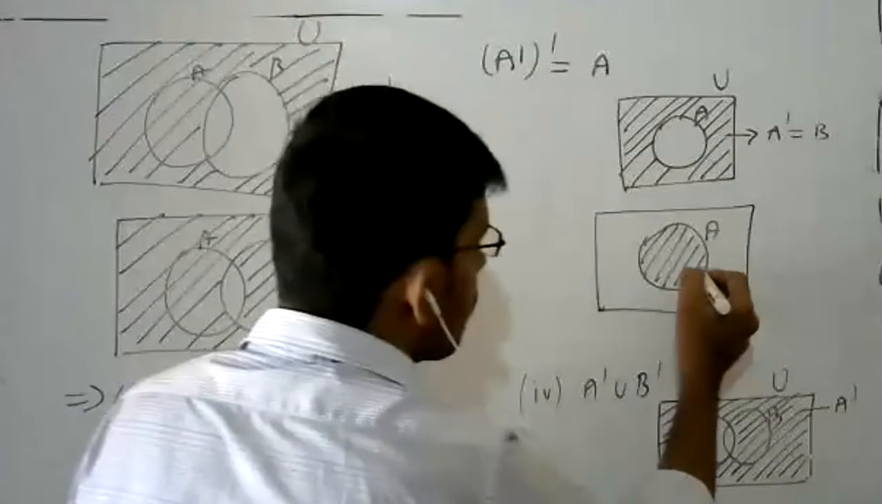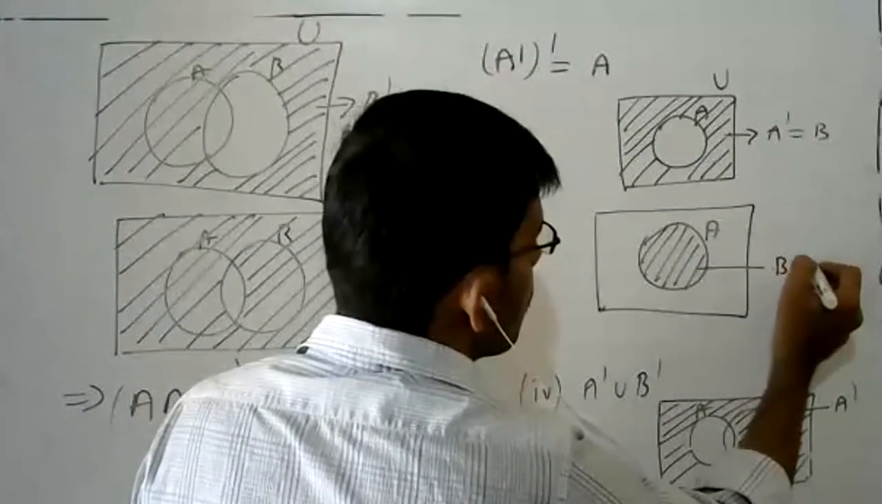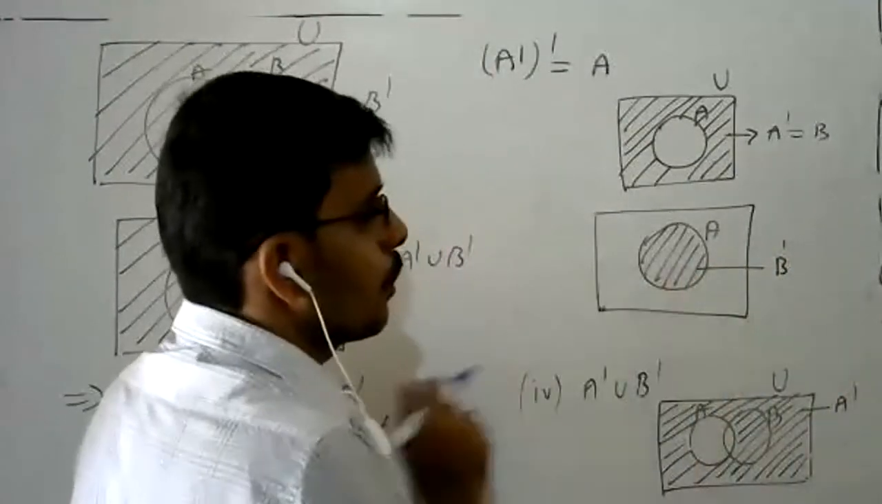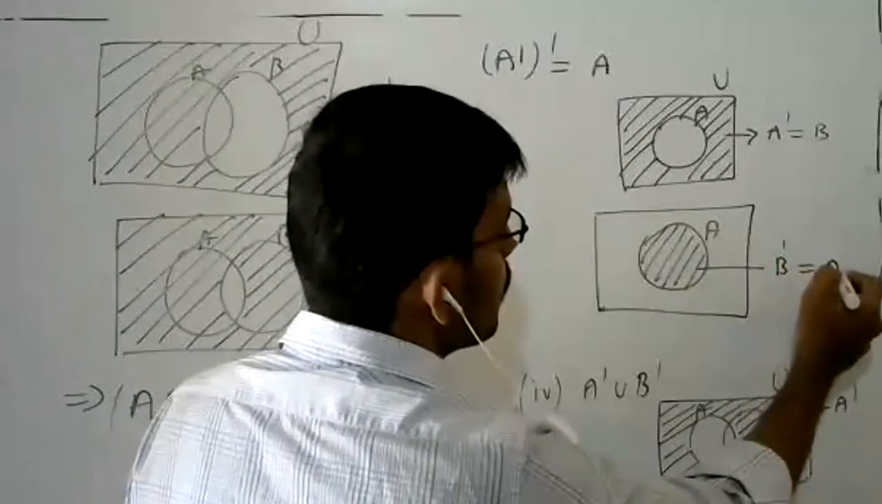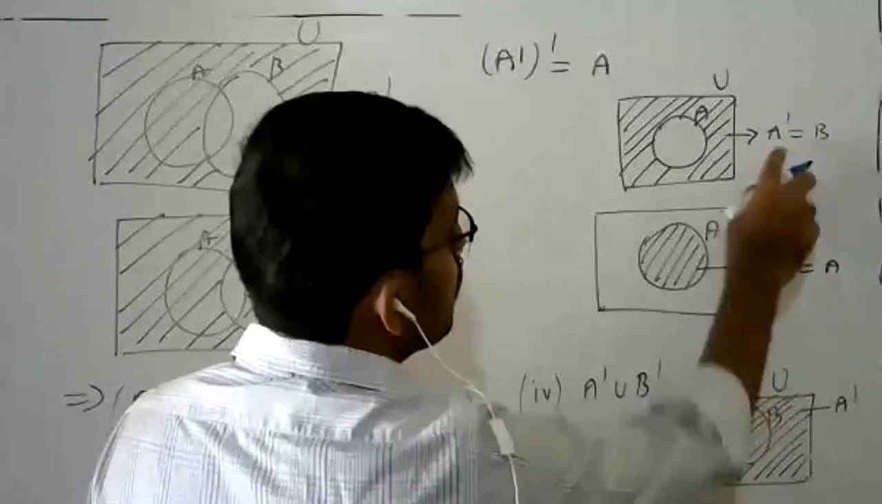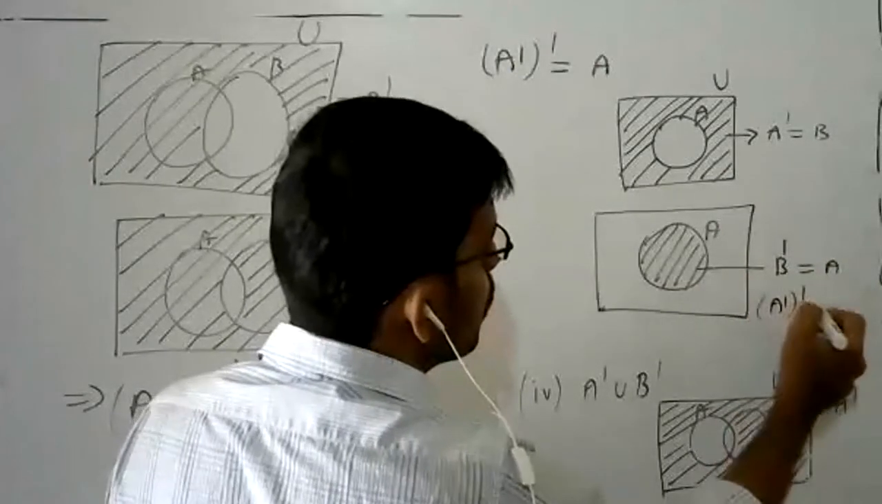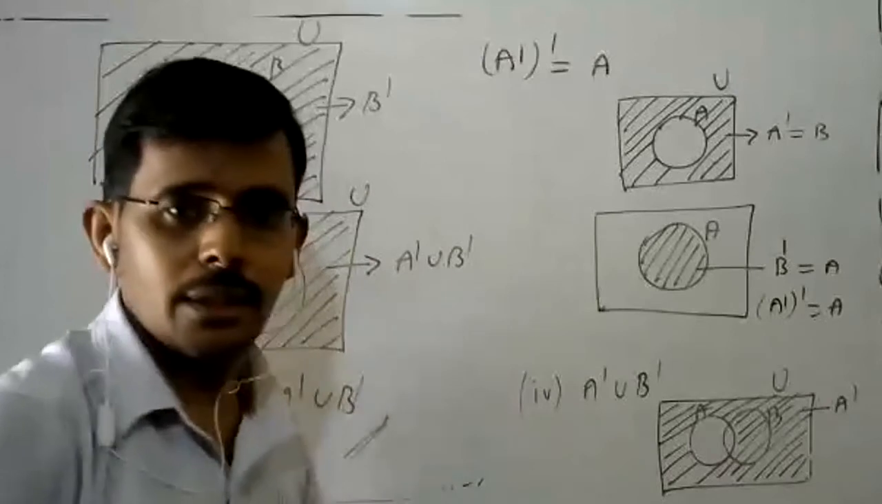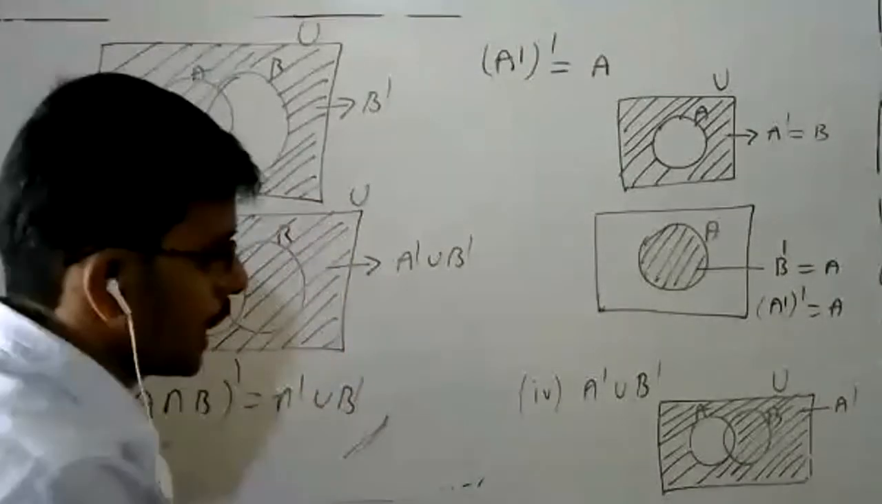Okay. This is the complement of B, B complement. What is my B complement? It is always equal to B. And the complement of A complement, the whole complement, is equal to A. Is it okay? Right. This is my Venn diagram.